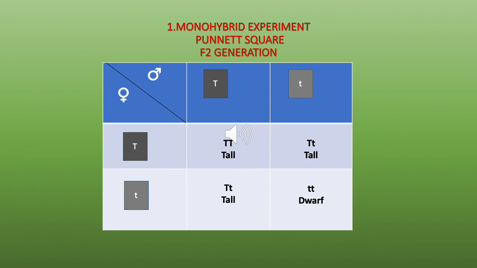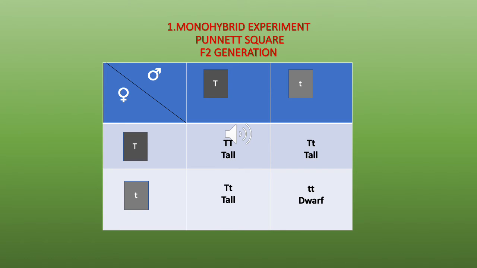So now coming to the result of this monohybrid experiment, as I told you before, we had three tall plants and one dwarf plant in the F2 or the second filial generation, which was produced as a result of self pollination of the F1 generation. So we have three tall and one dwarf.